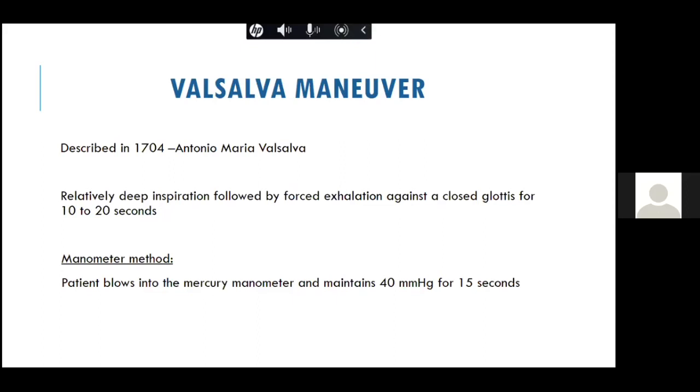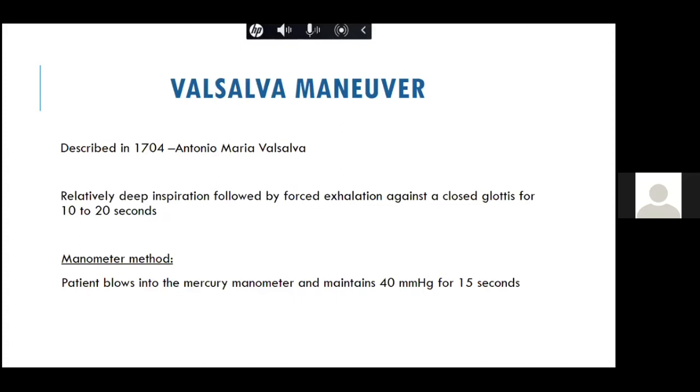Right. So the next important maneuver is the Valsalva maneuver. Most of the time we do not do this maneuver because it is very tedious to do in an exam, and it takes a lot of time to tell a patient how to do it. Second, even a patient may not do this maneuver correctly. However, there are a few modifications of doing this maneuver.